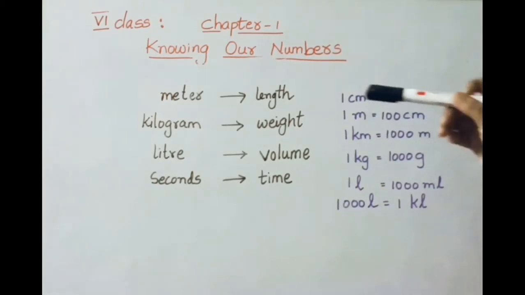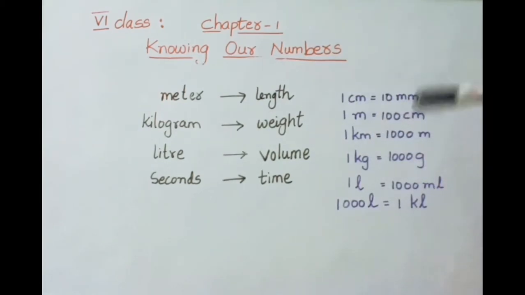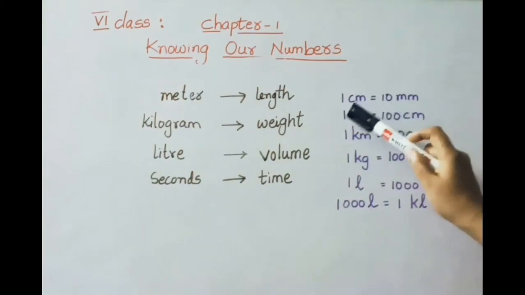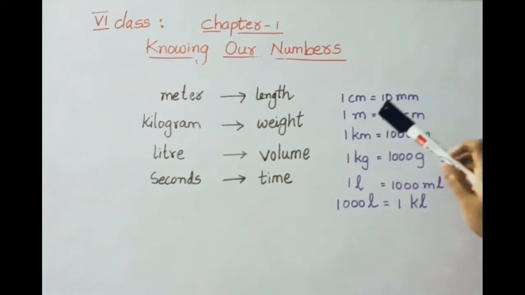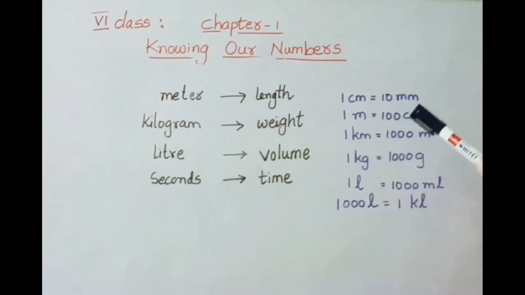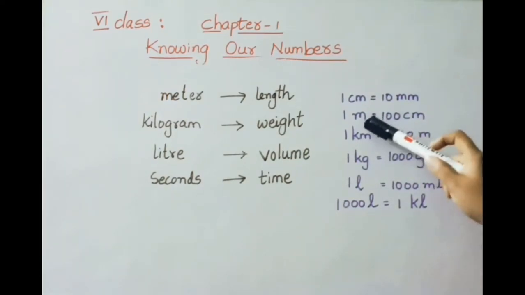Meter, centimeter, kilometer: all these have a relation with one another. Today I am going to explain how to convert from the highest unit to the lowest unit or the lowest unit to the highest unit. So first see here, 1 centimeter equals how much? 1 centimeter equals 10 millimeters. 1 meter means how much? 100 centimeters. Next, 1 kilometer means 1000 meters.